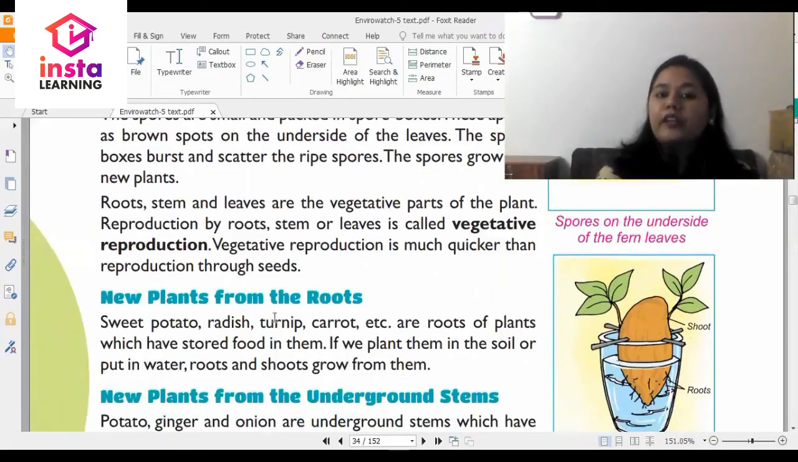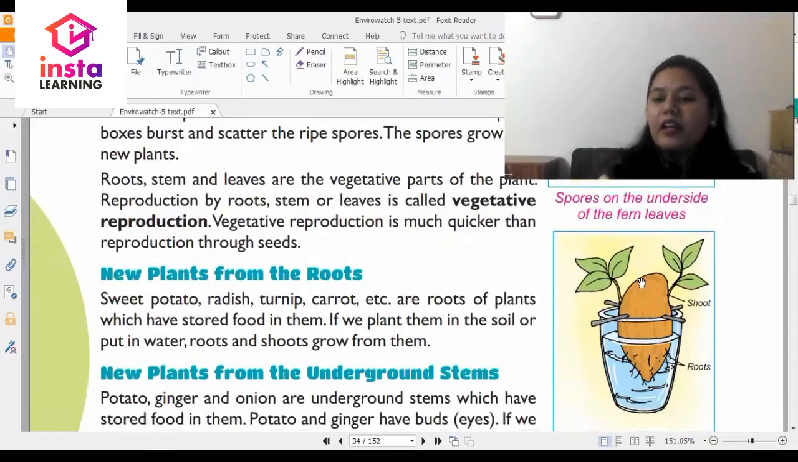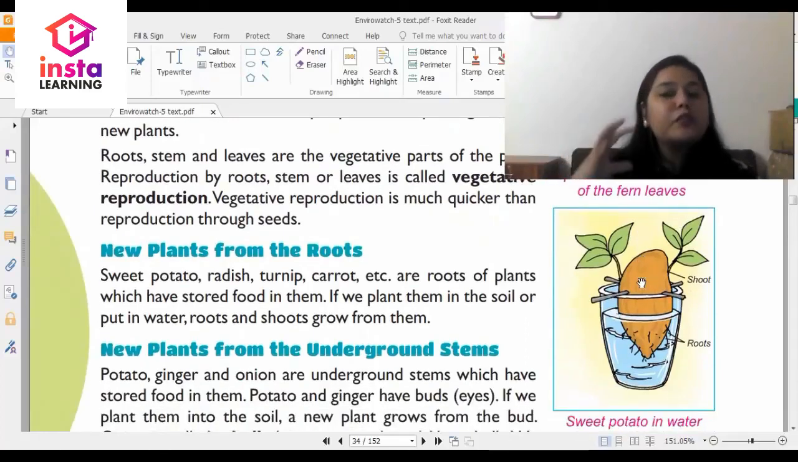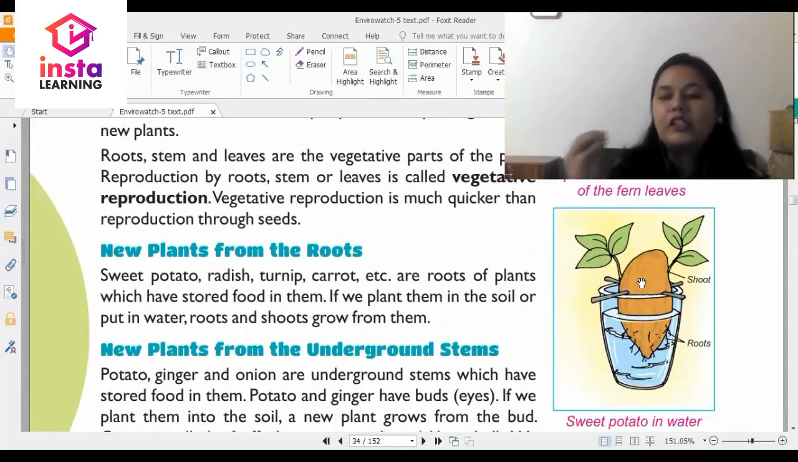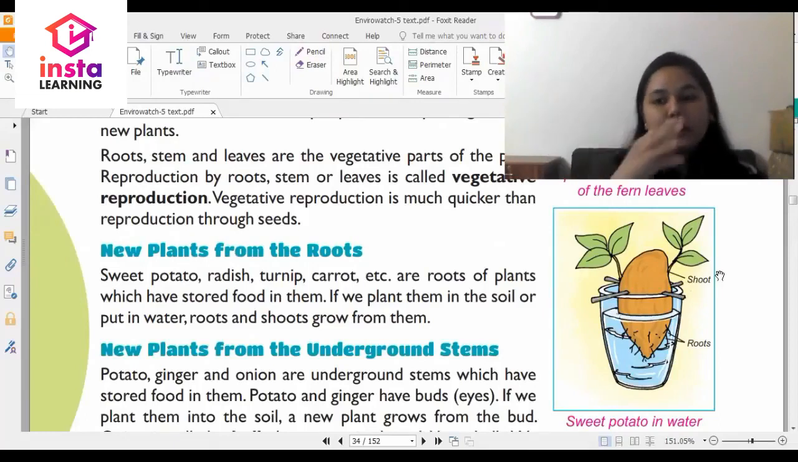Sweet potato, radish, turnip, carrot, etc. are roots of plants which have stored food in them. If we plant them in soil or put in water, roots and shoots grow from them. So you can see a diagram here that how a potato which is submerged into water with proper oxygen and temperature, you will see many other branches coming out.